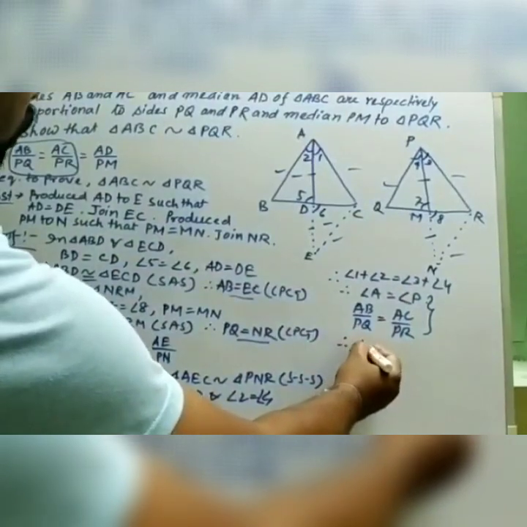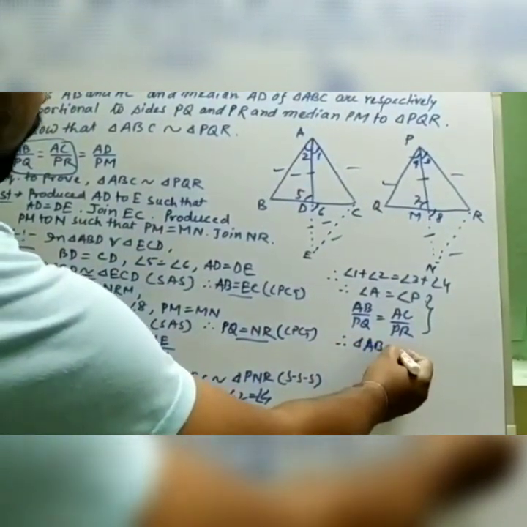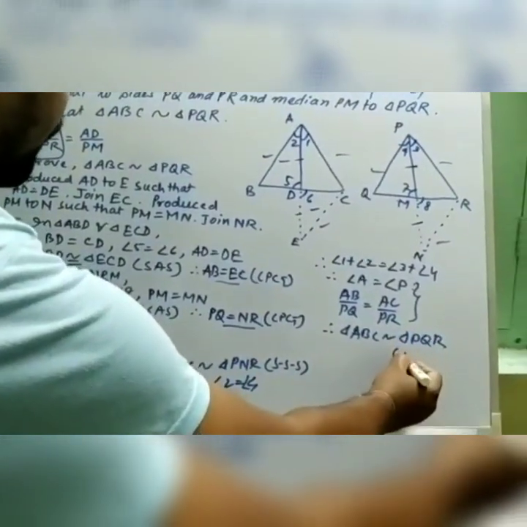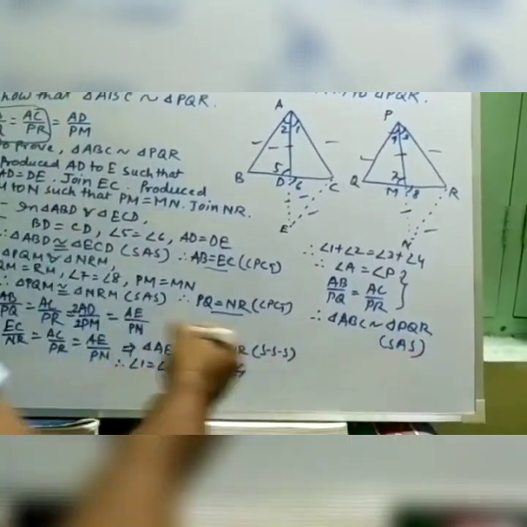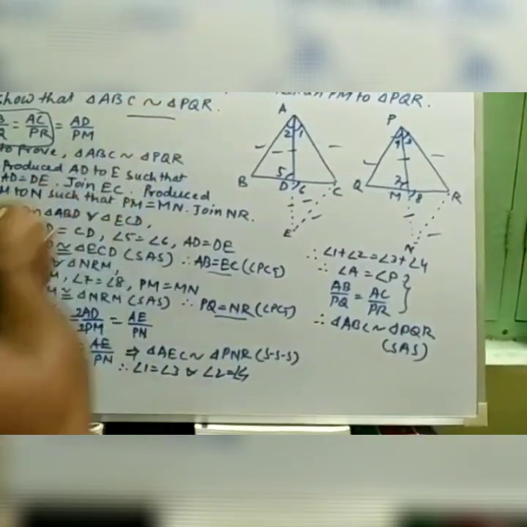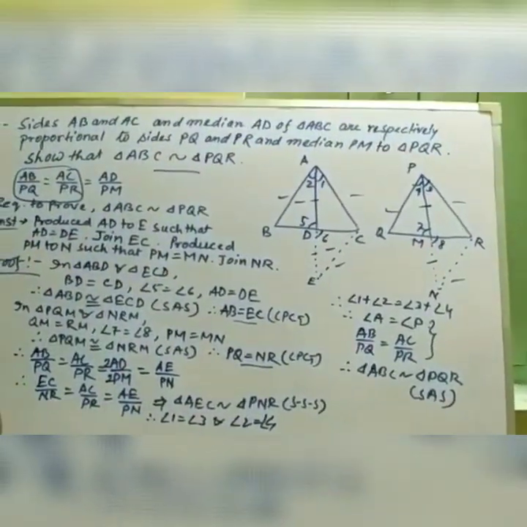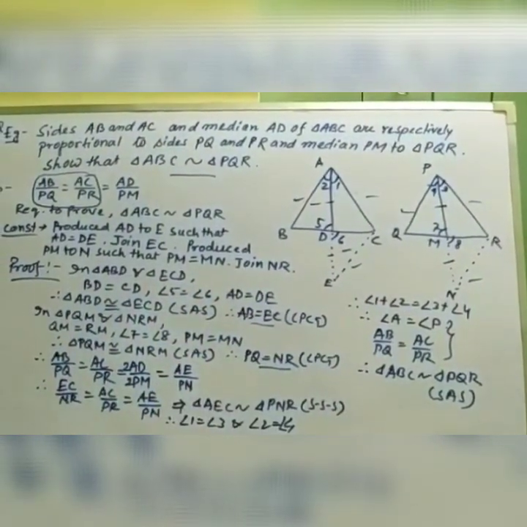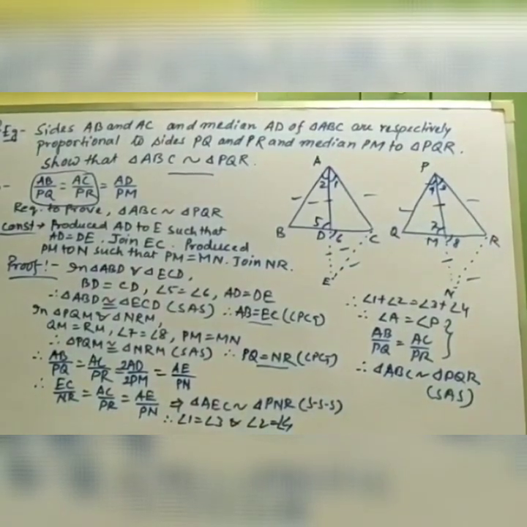Therefore triangle ABC is similar to triangle PQR by SAS similarity criteria. This is the proof that you needed to prove. Whatever you needed to prove, we have got that triangle ABC is similar to triangle PQR.